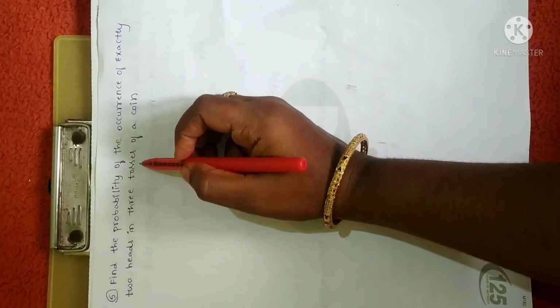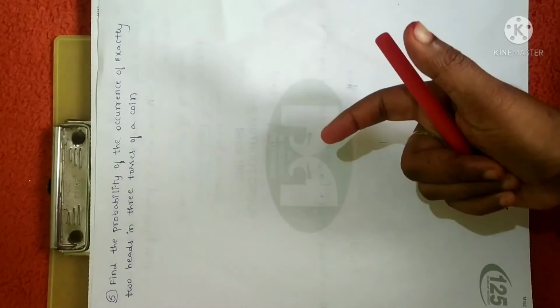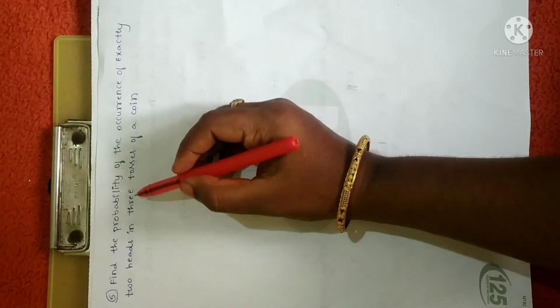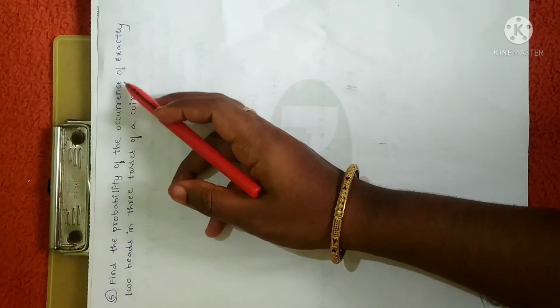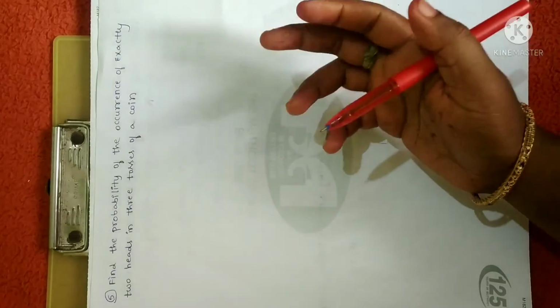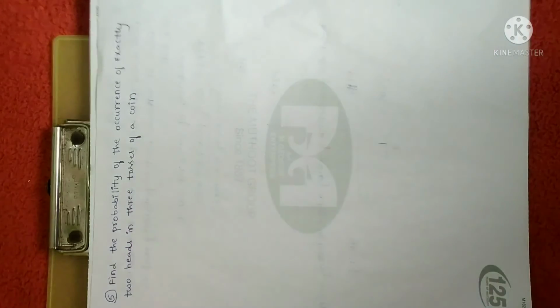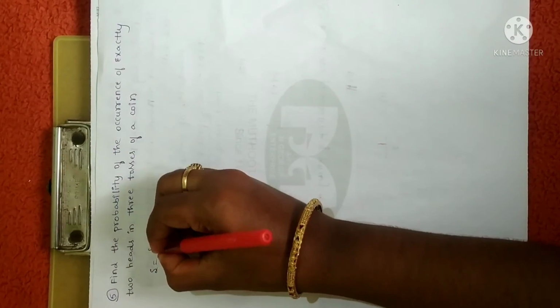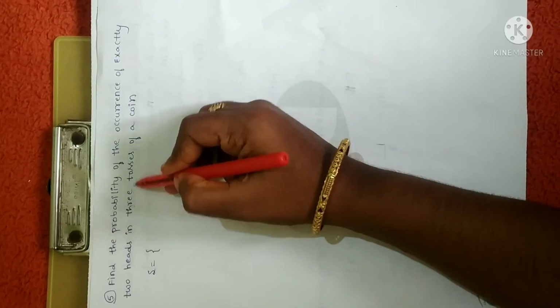Here we are going to make three tosses. I mean, one coin is tossed 3 times. So we should find the probability of occurrence of exactly 2 heads. In the sense, we should estimate the number of possibilities where we have exactly 2 heads. First, let me write down the sample space. In the sense, let me write all possible outcomes, since we are tossing it 3 times.